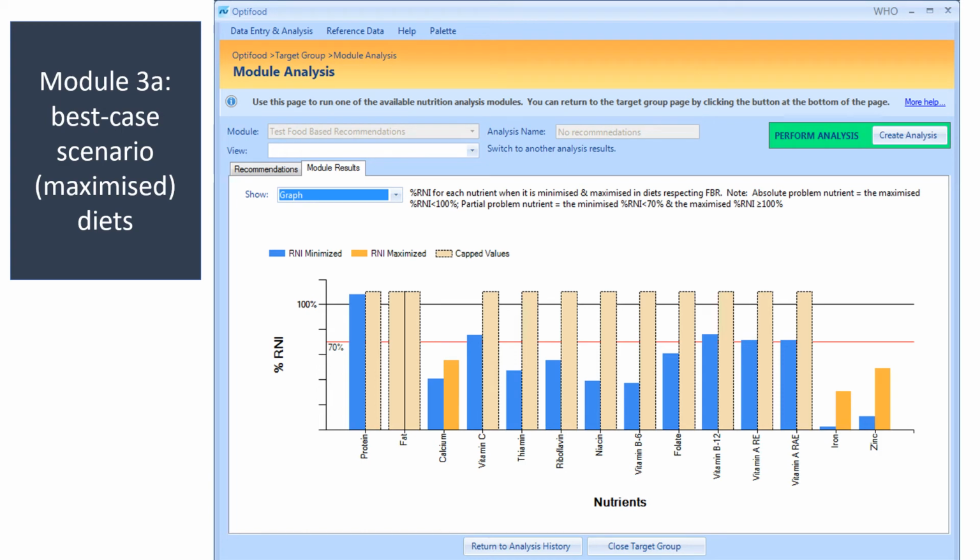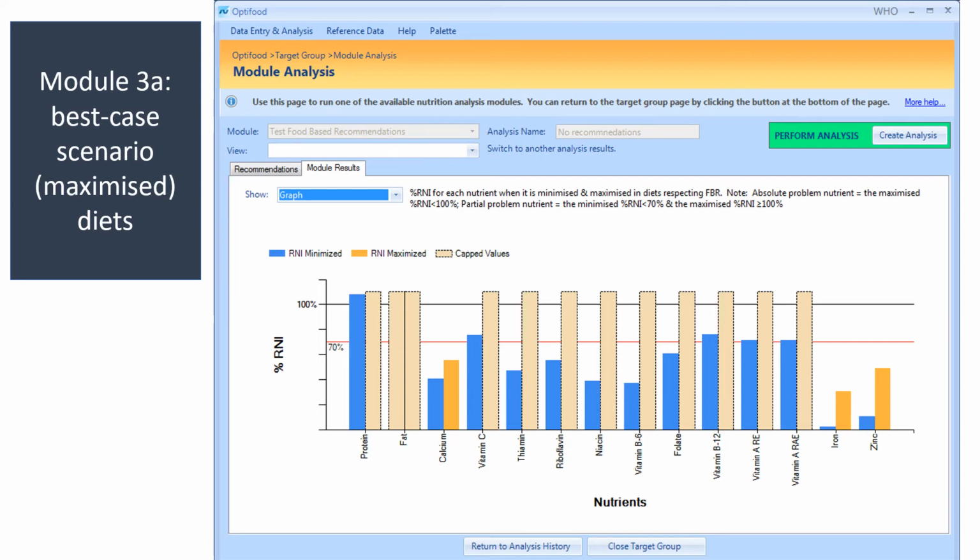So this is how module 3 looks, and you can see two bars now. The blue ones are when each nutrient is minimized, or the worst case scenario, and the second bar, the orange, is when the nutrient is maximized.